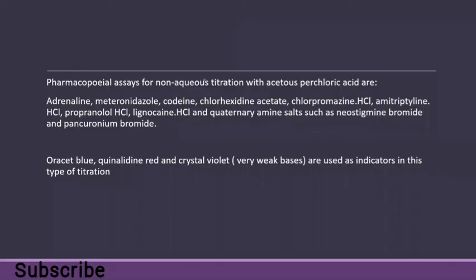So pharmacopoeial assays for non-aqueous titration with perchloric acid are for adrenaline, propranolol, lignocaine. And the indicators used are very weak bases, because we are using weak bases, so we have to use very weak bases as an indicator to determine the end point.